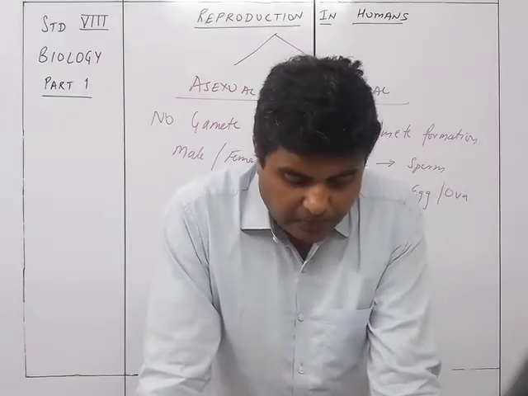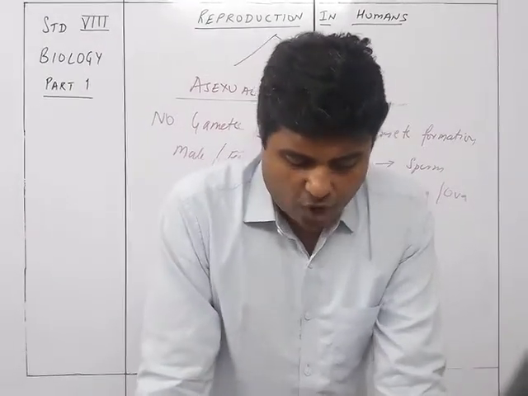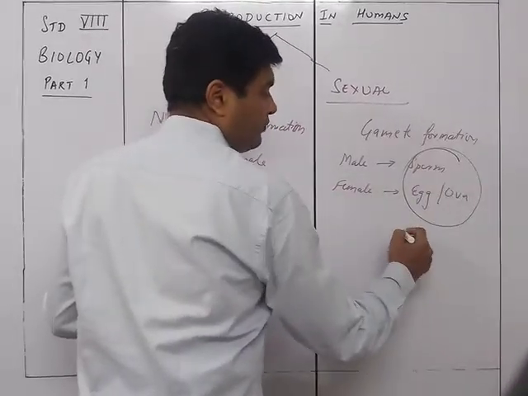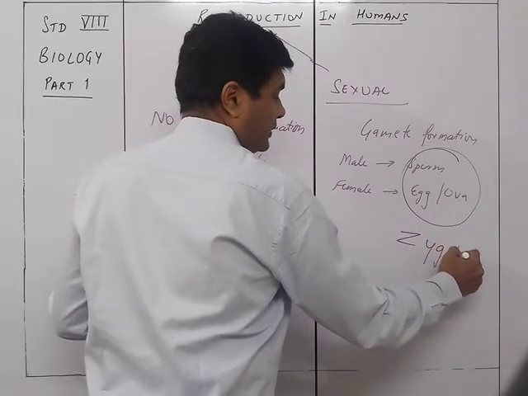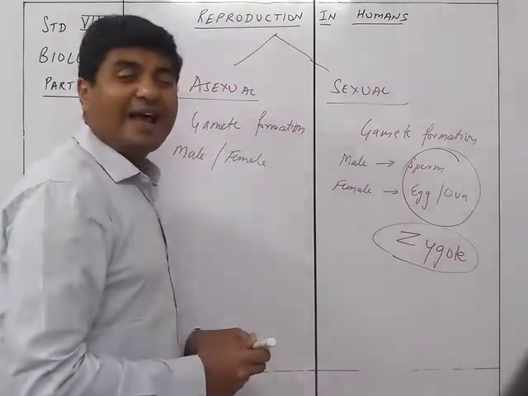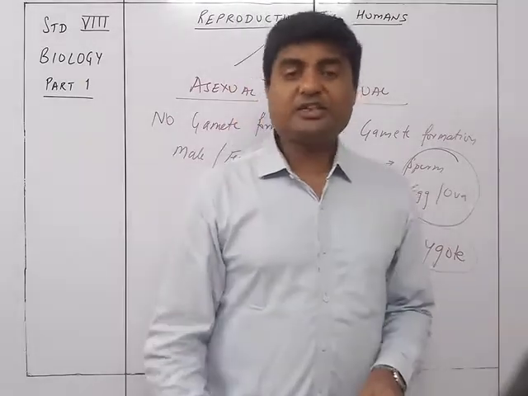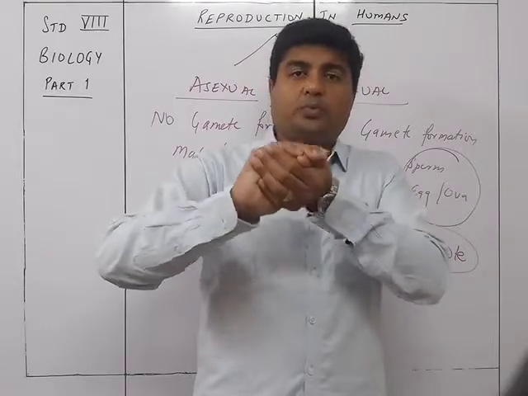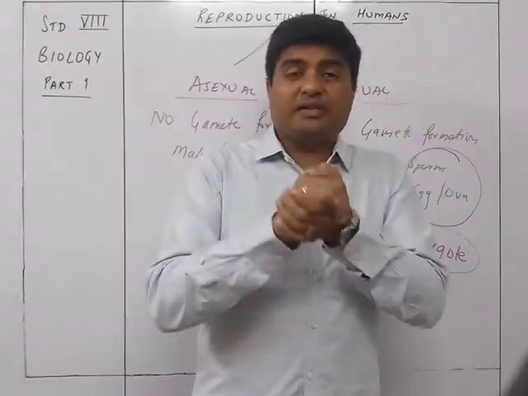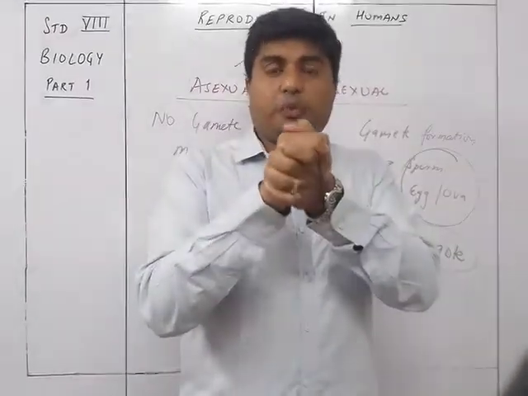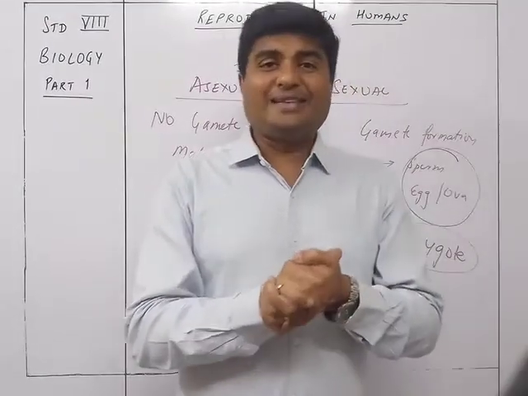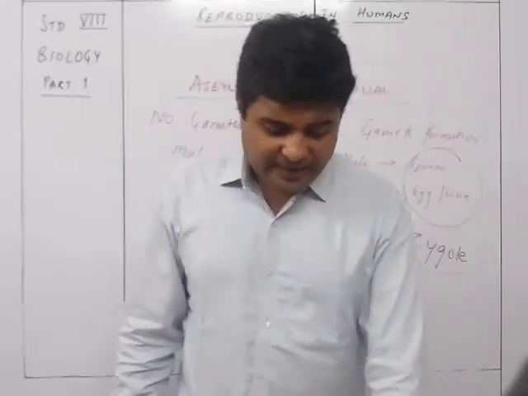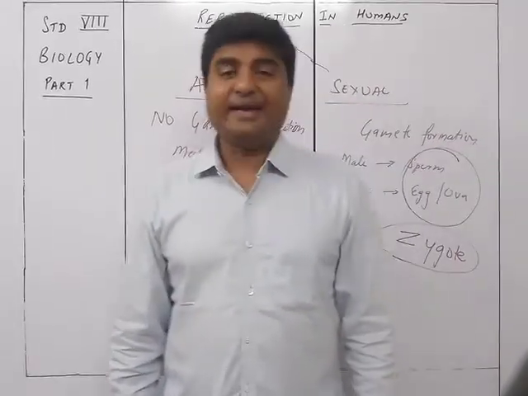So the sperm and the egg fuse to form a zygote. So when these two fuse together, what they form is a zygote. A zygote is a fertilized egg, an egg which has the sperm entering into it. The fusion of the egg with the sperm forms a fertilized egg called a zygote, which develops into an individual resembling its parents.